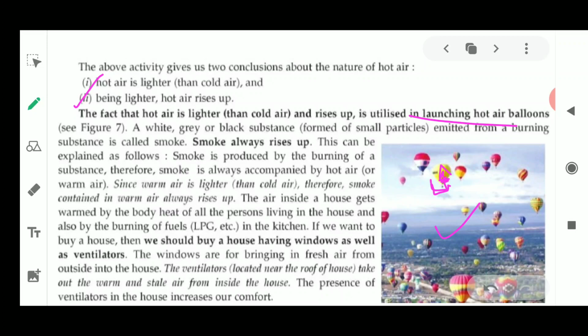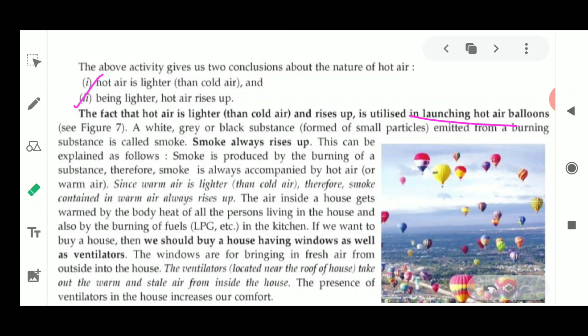Once this hot air is rising up, the balloon also starts flying in the sky, and with the help of the moving wind it moves here and there in the sky. The air inside the balloon gets warmed up. Why? The concept with hot air is that hot air is lighter and it rises up. Please remember these two concepts, because many experiments and applications are based on this only.